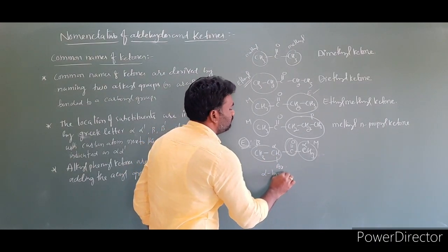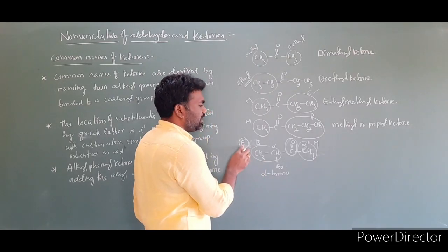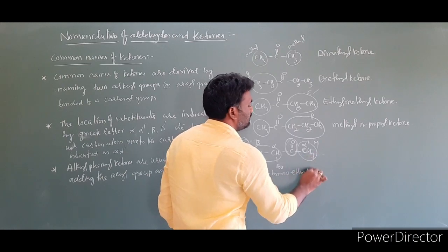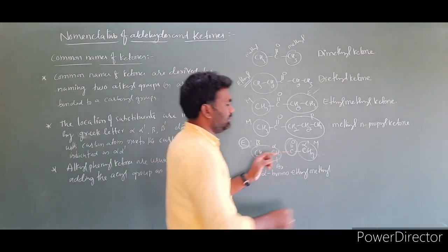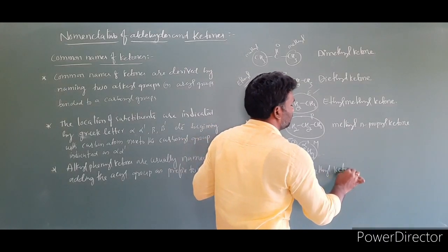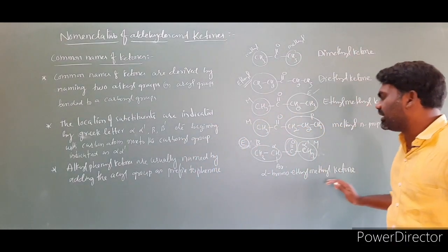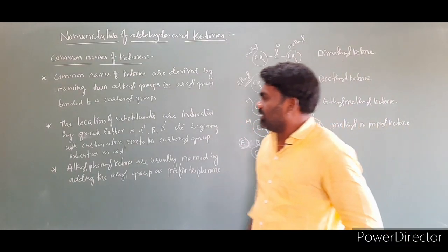Then first we have to write alpha bromo. Then in alphabetical order, E will come first, then M. Then alpha bromo, ethyl, methyl. Then the name ends with ketone. The name of this compound is alpha bromo ethyl methyl ketone. So this is the second rule.